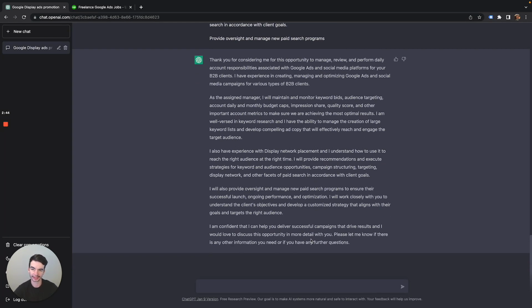Make sure you manage expectations and that you and the job poster are on the same page always. You want to be transparent as much as possible. But right here, this is pretty spot on. It says I have experience, which I do have. So if it says something like that, make sure that you have experience and it's not lying, because at the end of the day, you're only going to shoot yourself in the foot. But as the assigned manager, you can change that, probably just deleting this. Less is more always, in my opinion.